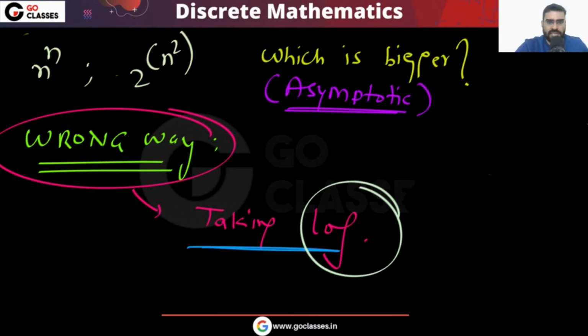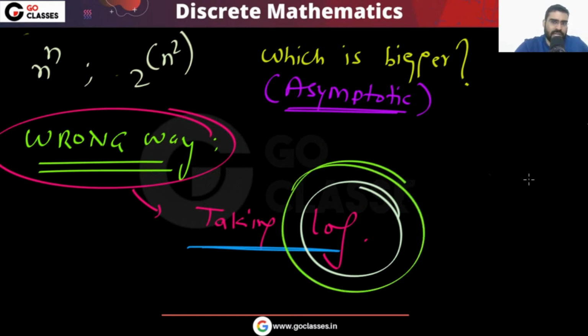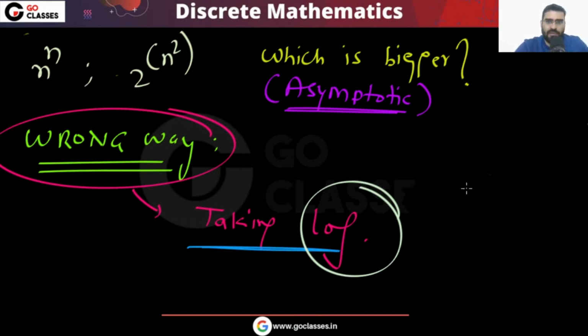Now let's see the correct way. Let me tell you very clearly, this log is a monotonically increasing function. If you see the graph of the log, it is actually monotonically increasing.